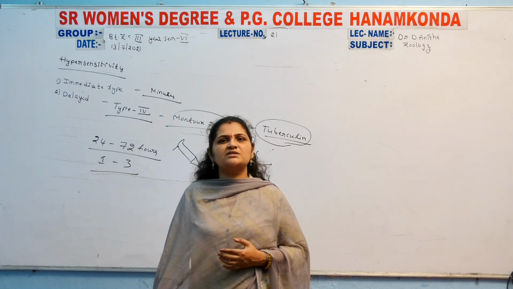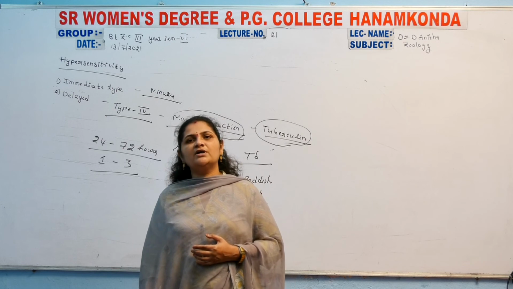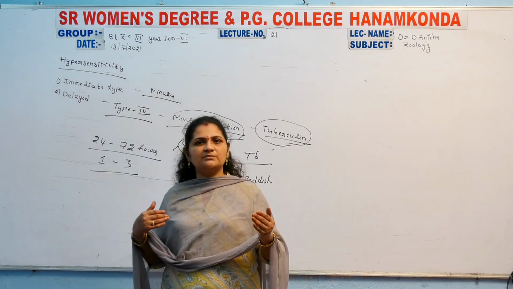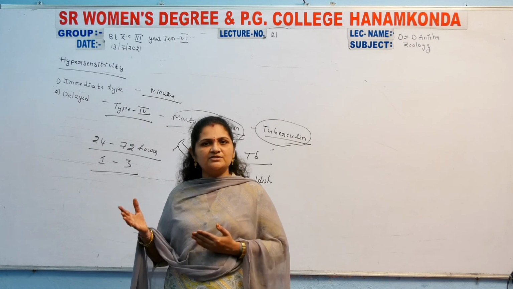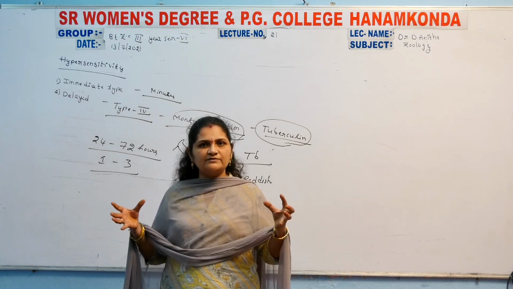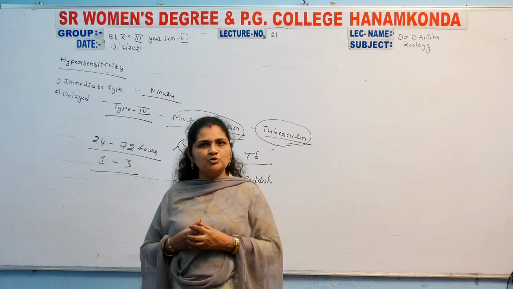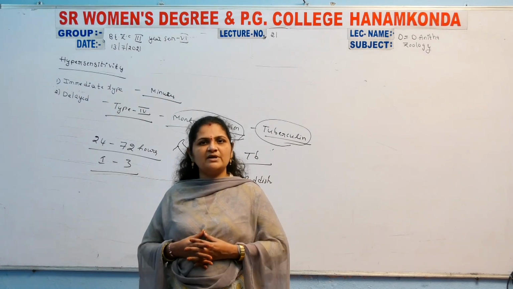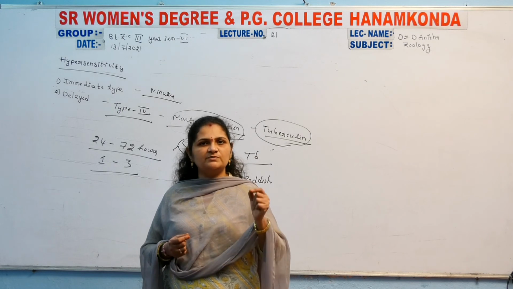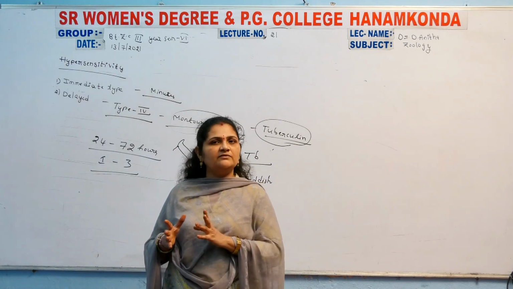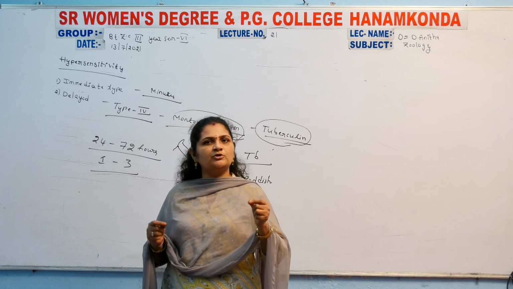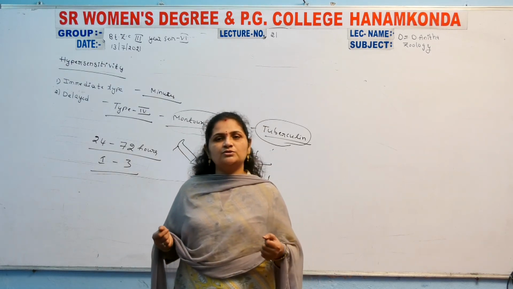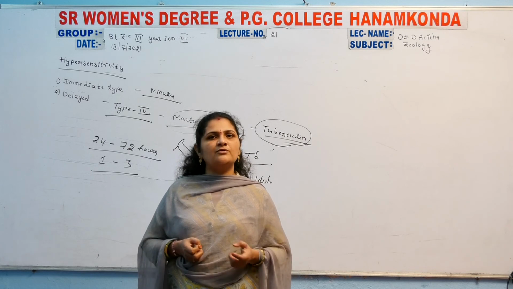Next, antibody dependent cytotoxic hypersensitivity involves a mismatched blood group, with antigens and antibodies in the blood. One person's blood group is A and another person's blood group is B, and a blood transfusion occurs between them. That is considered a mismatched blood group. If the person's blood group is A, we can give blood group A only, but not B or any other blood group. Then the problem occurs in that person's body.